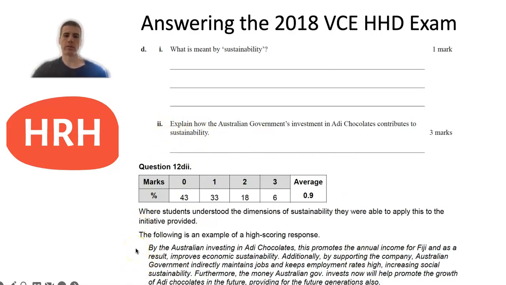Obviously, you could have also talked about the fact that the program meant that the farmers were cultivating the land and making sure that that was producing these cocoa beans now and into the future, and that would contribute also to environmental sustainability. So there's a few different links you could make there.